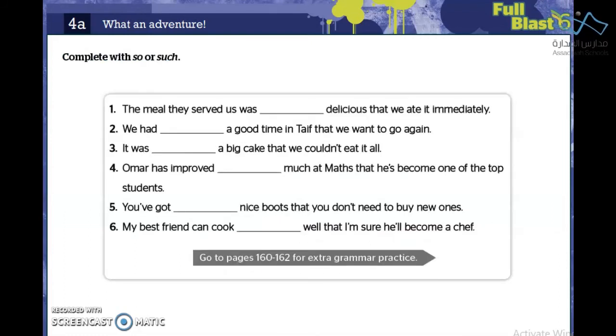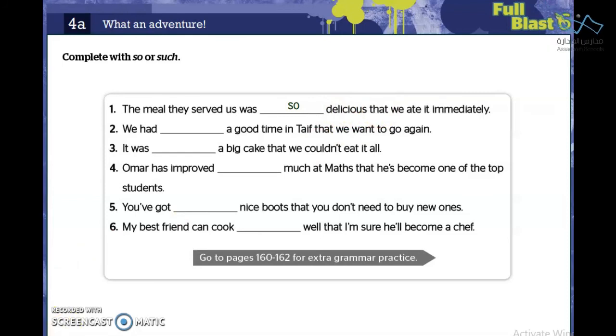Complete with so or such. 1. The meal they served us was delicious that we ate it immediately. The answer is so. So, adjective, that.